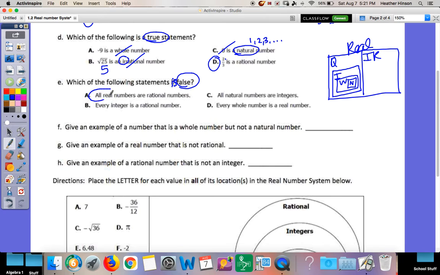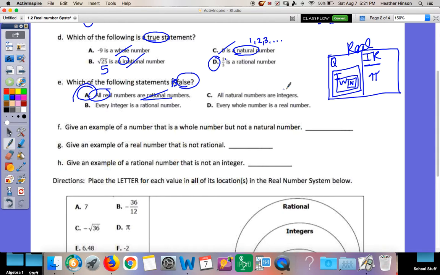So are all of these real numbers, this whole box is real numbers, are all of them rational? No, half of them are rational, but the other half are irrational. So that is false. Not every single real number is going to be rational. Like pi, for instance. That's not rational. So that is false. So that should be our answer, but let's double check.